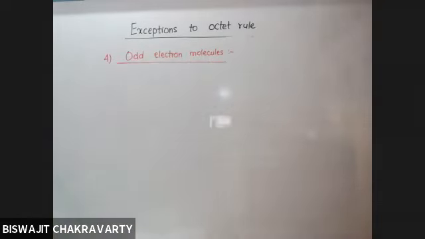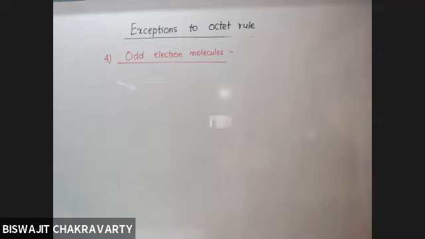See, the question of completing the octet exists only when you have even number of electrons, because generally after adding up the outermost shell electrons, we convert them into pairs and thereafter we distribute in such a way so that the side atoms are completing the octet first, and thereafter we try to complete the octet of the central atom if possible.